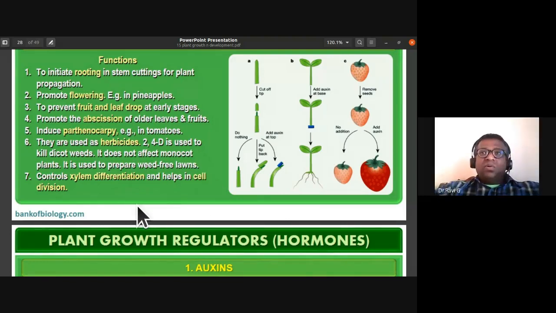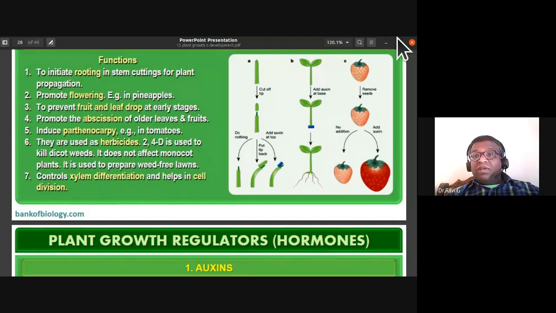See, in a lawn you grow the grass, isn't it? Now you don't want to have any dicot plants growing there. In the lawn, you can just spray them with 2,4-D. It kills all the dicot plants. Instead of painstakingly removing each and every dicot weed, you just spray this 2,4-D, which is a dicot herbicide or weedicide, and the lawn is free from these dicot weeds.